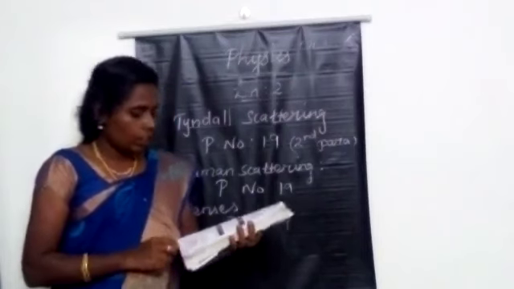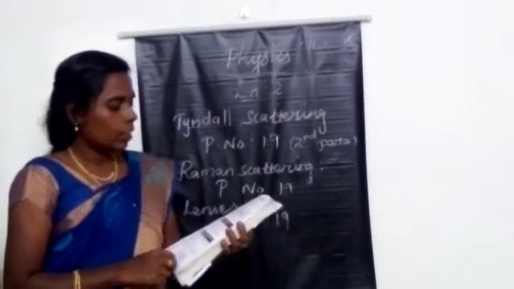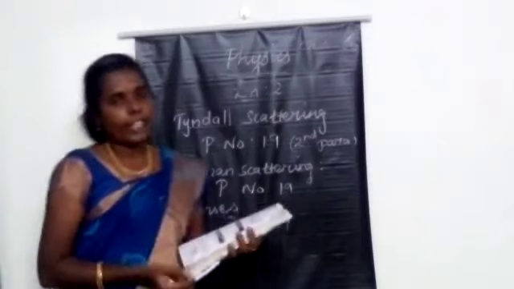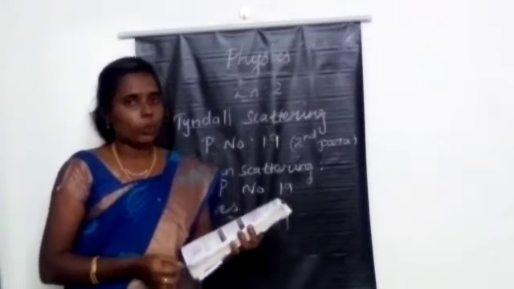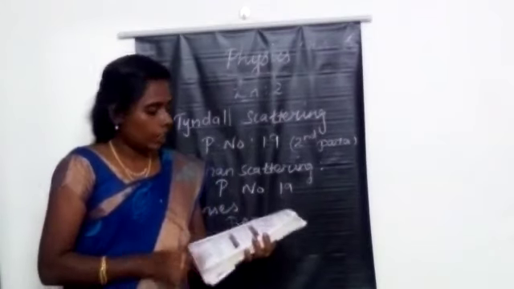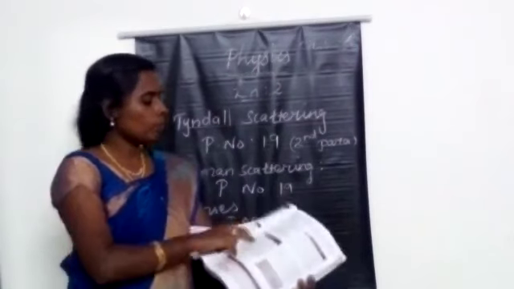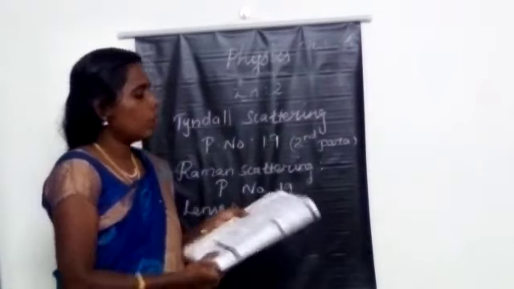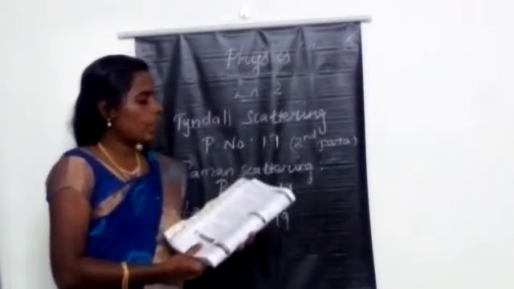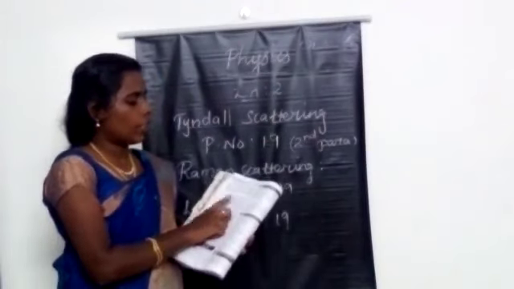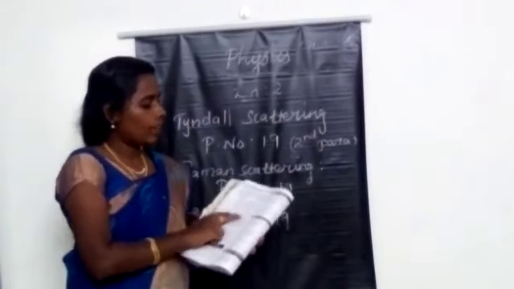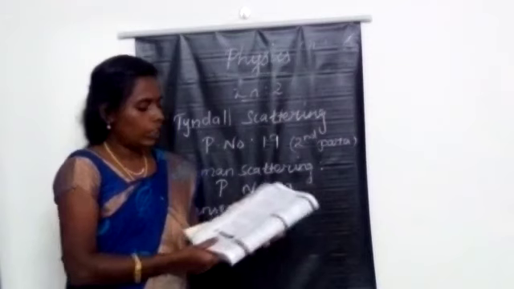Next one, same page number 21. Explain the refraction through a concave lens. The two points: object at infinity, this diagram. Next, page number 22: object anywhere on the principal axis at a finite distance. These two diagrams and this paragraph, just mark them and you have to learn them.